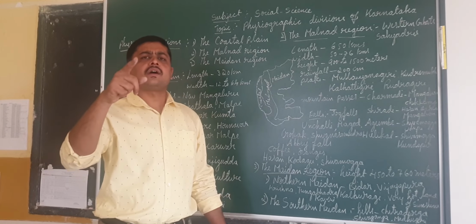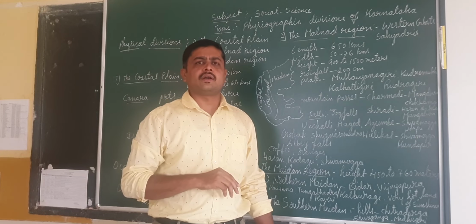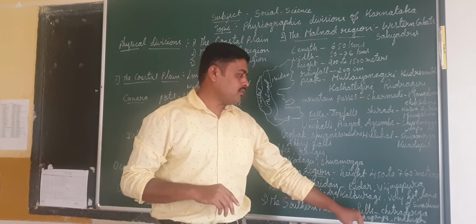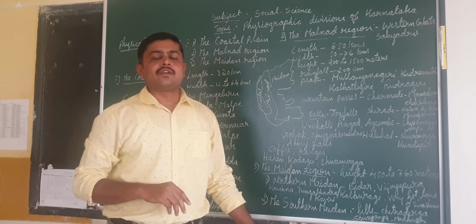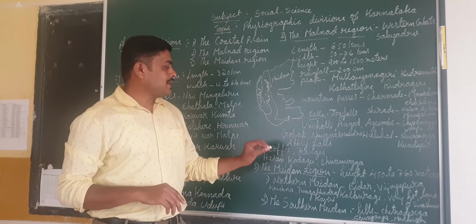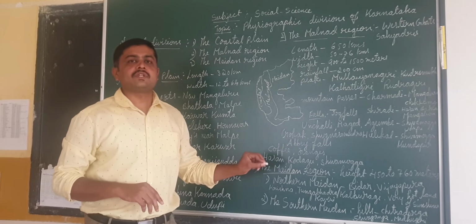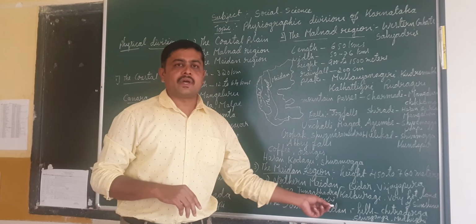Yes, with that we can also see other small hills that are not mentioned here. So just keep these three hills in your mind. What are they? Chitradurga, Shivganga and Madhugiri. Okay, so these are the details about the Maidan region. Don't forget the two divisions in that, known as the northern Maidan and the southern Maidan.